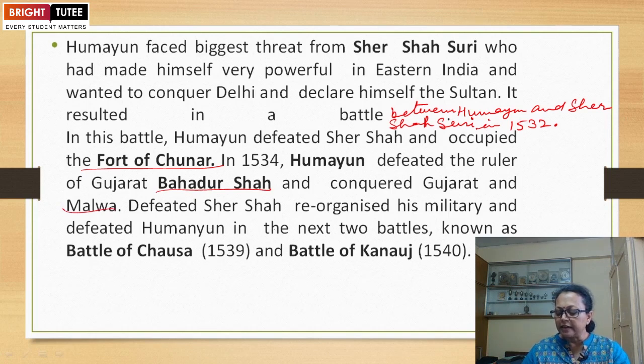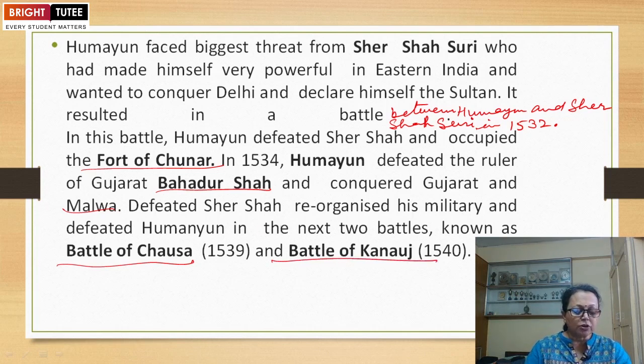After being defeated, Sher Shah reorganized his military and defeated Humayun in the next two battles, known as the Battle of Chausa and the Battle of Kannauj. First Sher Shah was defeated in the battle, and Humayun occupied the fort of Chunar.